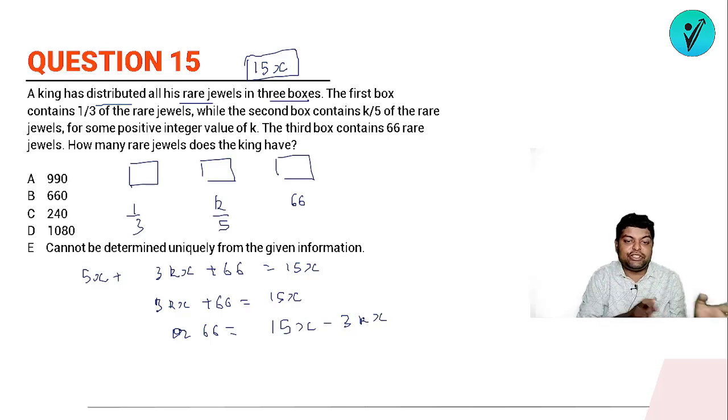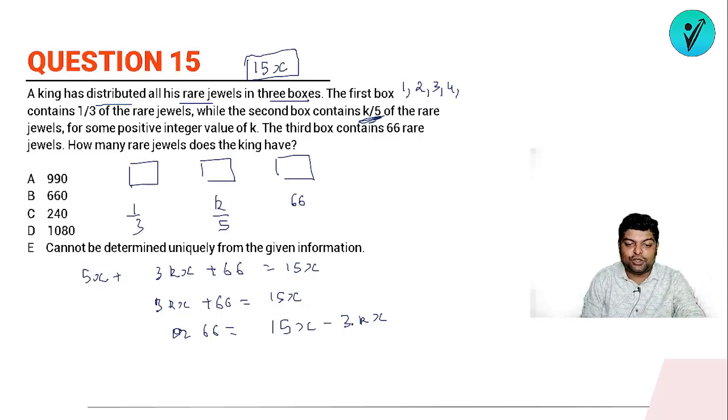So what are the values of k we can take? देखो आपको k की वैल्यू ऐसी रखनी है ना कि ये इसको डिवाइड कर ले, क्योंकि x की वैल्यू कभी भी डेसिमल्स नहीं हो सकती, फ्रैक्शंस नहीं हो सकती. x has to be a natural number. Why? Because jewels will be a number of pieces, it won't be fractions. As the fraction is k upon 5, k can be 1, 2, 3, or 4. 5 तो नहीं हो सकता. So these are the different values of k available: 1, 2, 3 and 4.